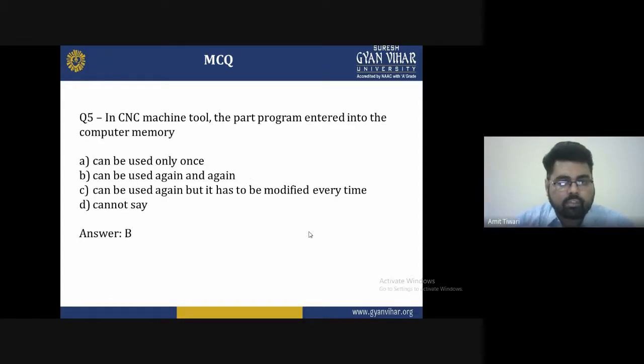Question number 5: in a CNC machine tool, the part program entered into the computer's memory, options are A, can be used only once, B, can be used again and again, C, can be used again but has to be modified every time, and D, cannot be saved. So the correct answer is that in a CNC machine tool, the part program entered into the computer numerical control can be used again and again. B is correct.